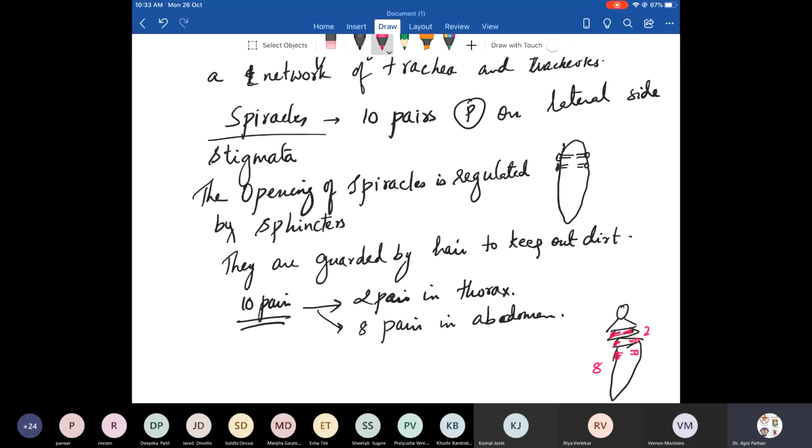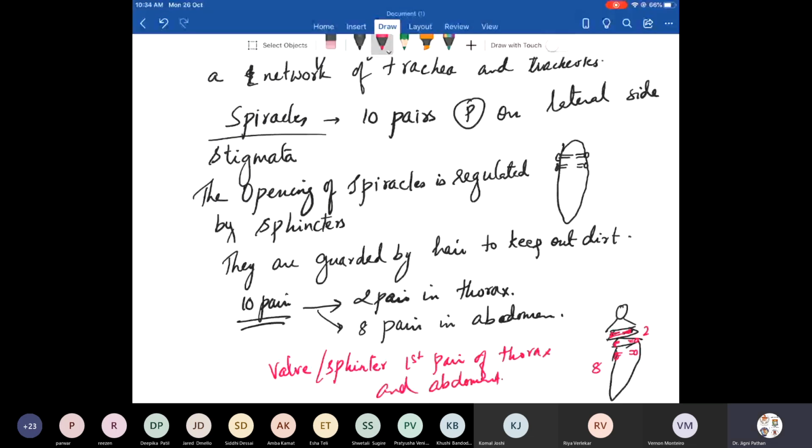Thorax 2. So basically the first of thorax and the first of abdomen, there is no valve, no sphincter, no door. Valve or sphincter is absent in the first pair of thorax and abdomen. Are you all done writing this much? Please write down this.